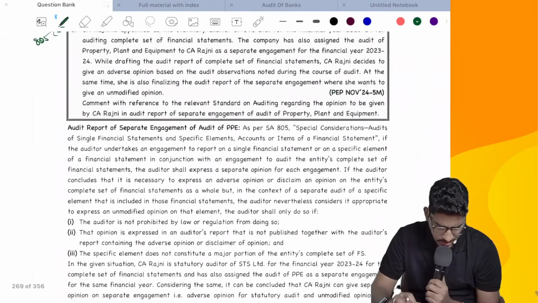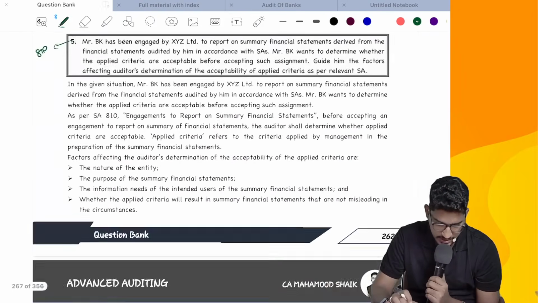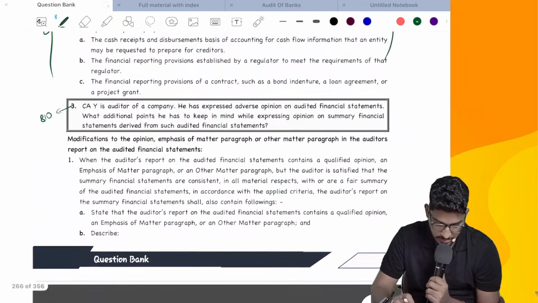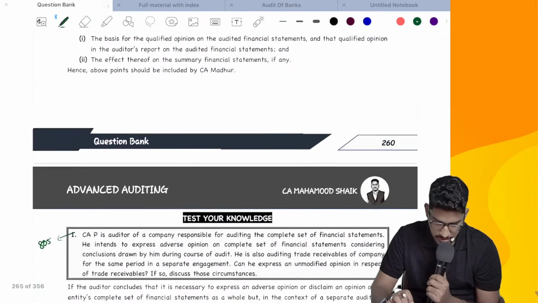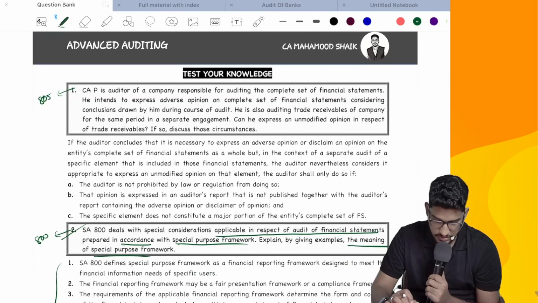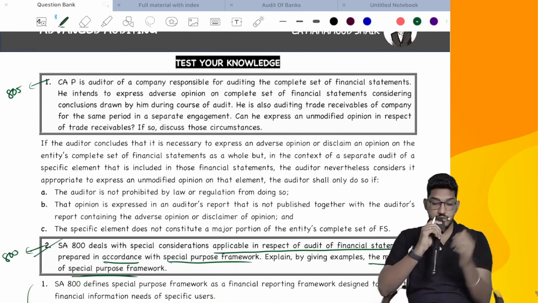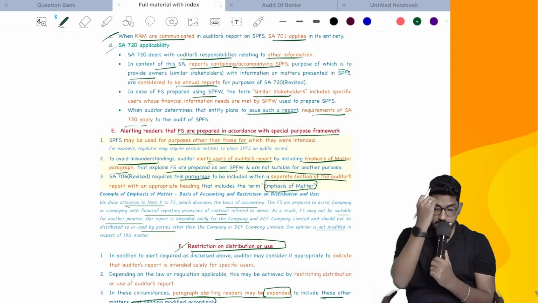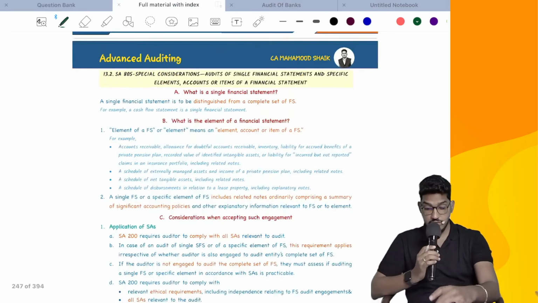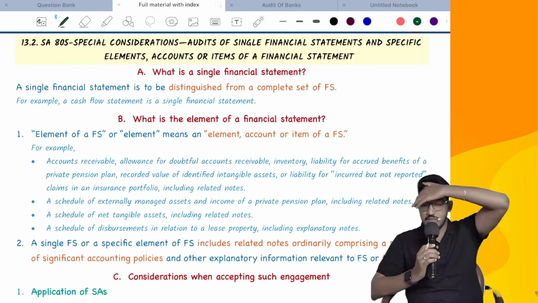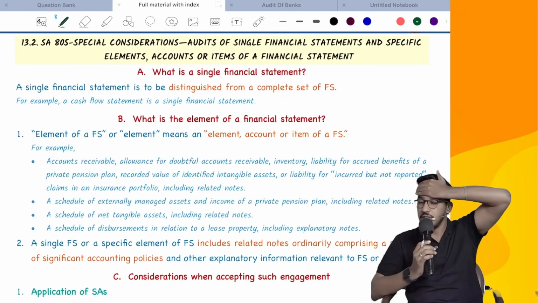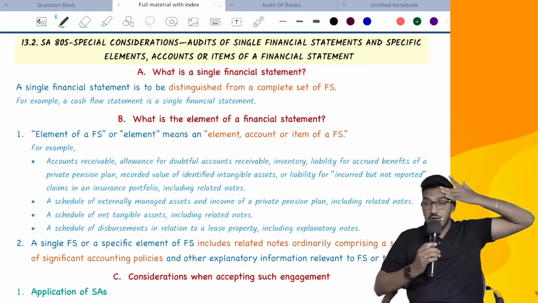I think that's it. We have many questions from SA 810, which is where some reporting complications will come. Apart from that, the rest of all the things relate to SA 805 and 810. So now what should we do? I am in a confusion now. It will take some time. If I start SA 805, it will take around 1 hour.